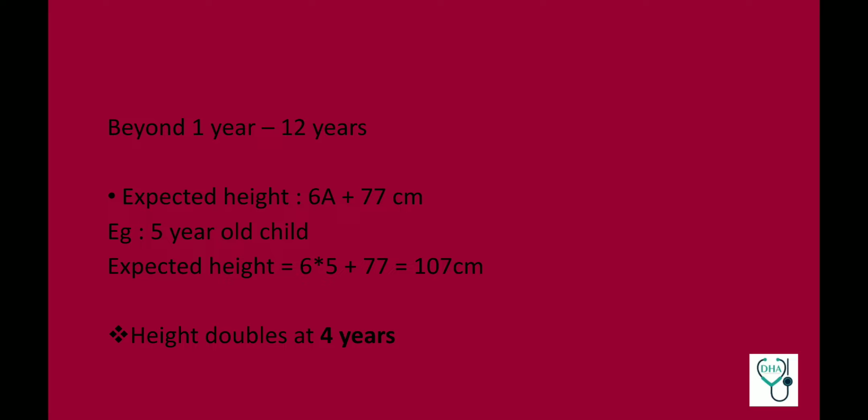Beyond 1 year, from 1 to 12 years, expected height, the formula is 6A plus 77 centimeter, where again A is the age of the child in years. For example, a 5-year-old child, expected height would be 6 into 5 plus 77, which would be 107 centimeter. Now, very important fact from height is that height doubles at 4 years.